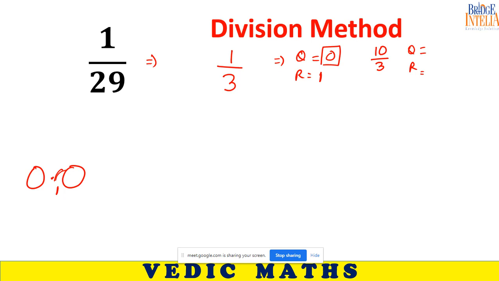Come on, please. How many times can 10 be divided by 3? 3 times. So 3 is the quotient. What is the remainder? Remainder 1. So write 3 here boldly and remainder 1 here subtly. So our next approach should be on 13. So 13 divided by 3. What is the quotient? What is the remainder?